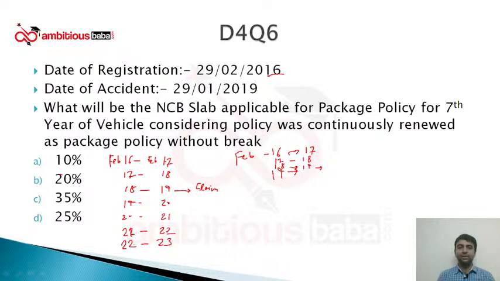For this year it is asking what will be the NCB. We have to start counting from this point: 0%, 20%, 25% and 35%. So for the 7th year of the vehicle, the NCB will be 35%. Clear? Okay, already answered.